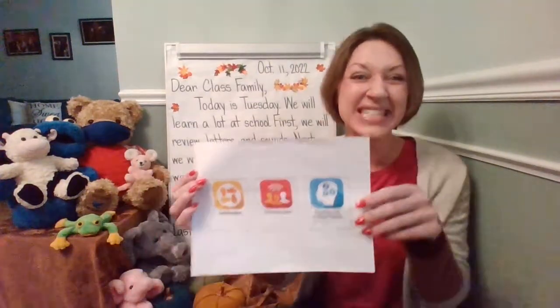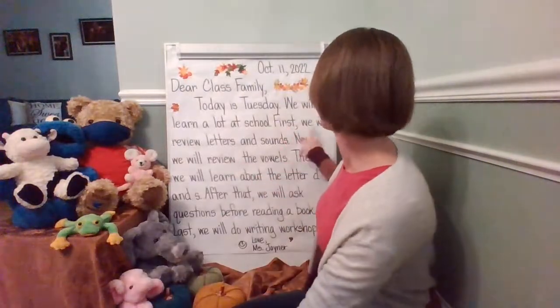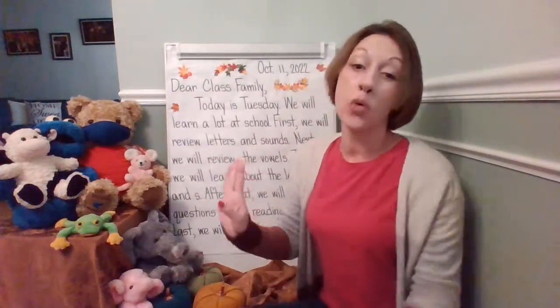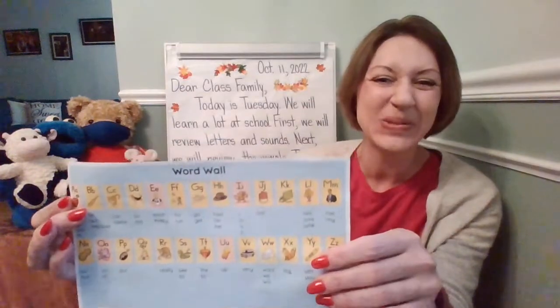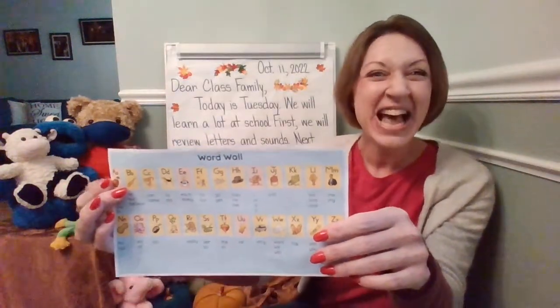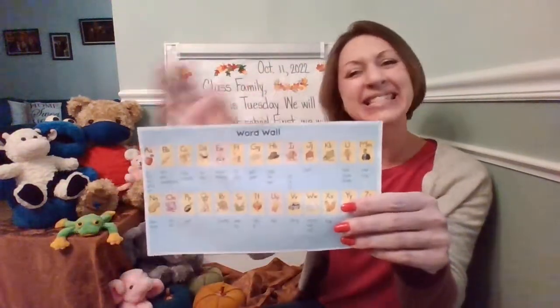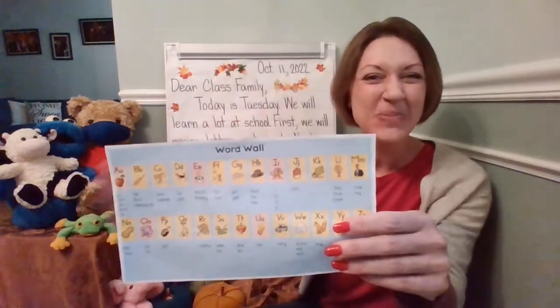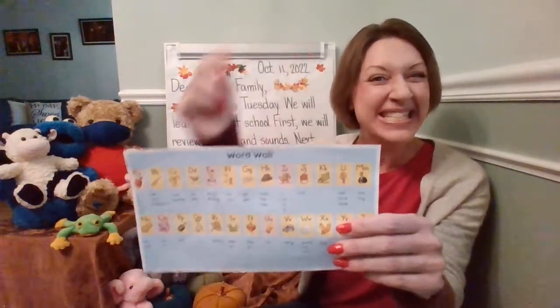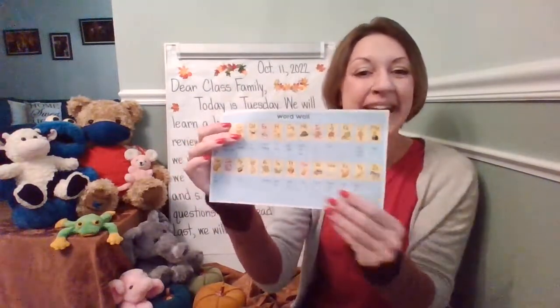Let's see how we're going to do this today in kindergarten. First, we review letters and sounds. Okay, just like we do every single day at school, we're going to use our word wall as a resource. We're going to have the one in class and this electronic version up on the smart board. We're going to review the ABC song the traditional way, in addition to letters and sounds using American Sign Language, like A, apple, A, B, bat, ba, C, cat, ka, and all the way to Z, zebra, Z.